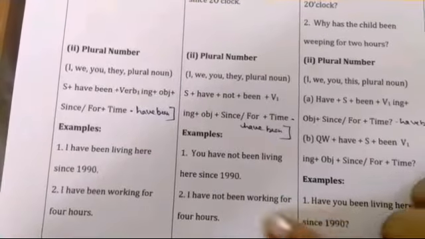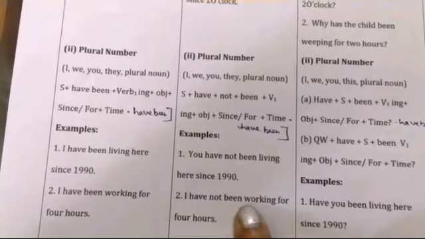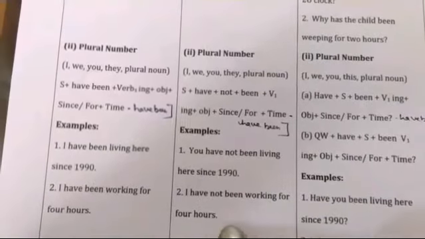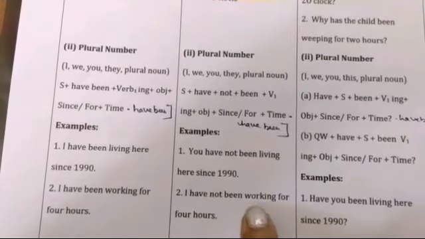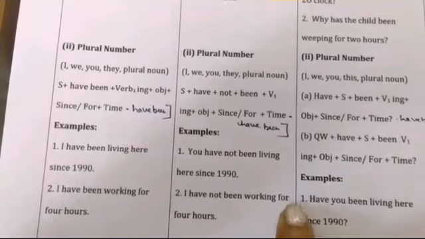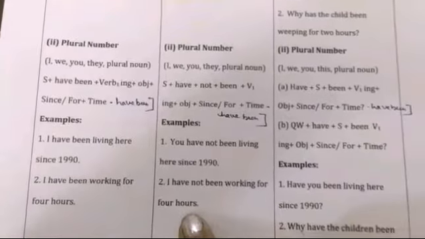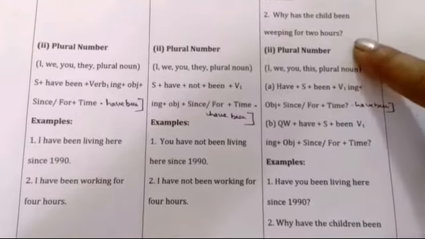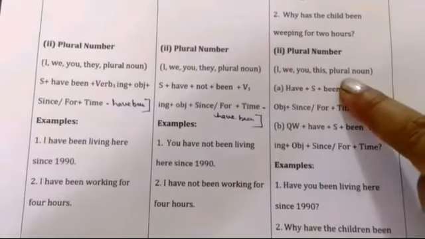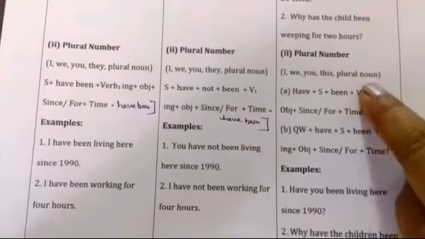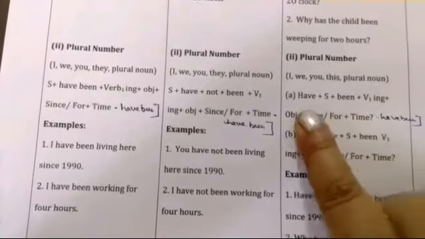And then this is the next example. I have not been working for 4 hours. So have not been, verb first form plus ing, then for before the period of time. Okay. Now interrogative sentence, plural number the same, I, we, you, they, and plural noun, and then this is the